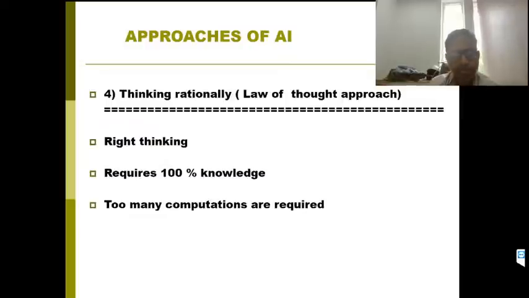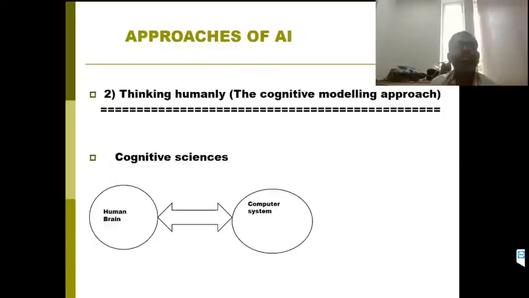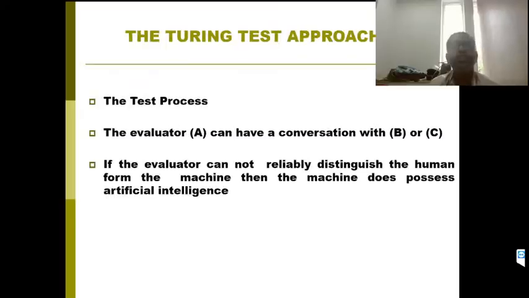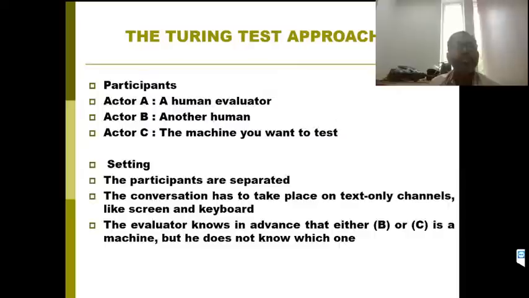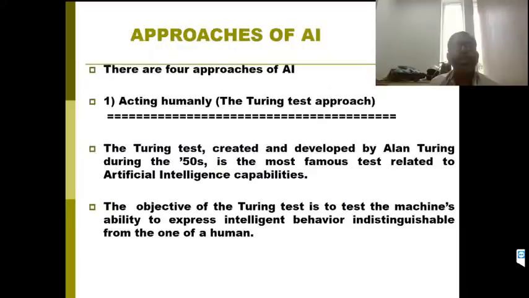So then what is machine learning? There are four different approaches of artificial intelligence, as I discussed. Machine learning comes under the acting humanly approach.